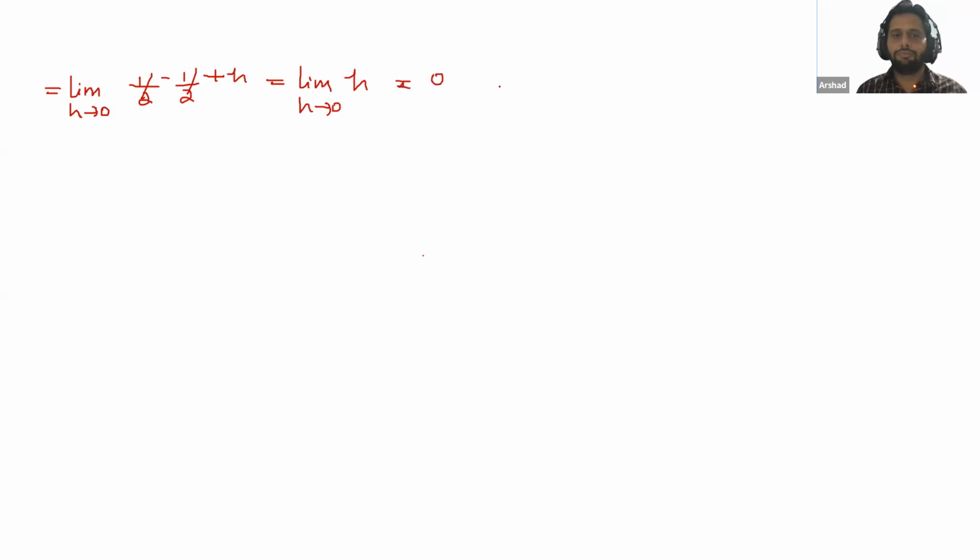Open this bracket. So you will get here limit h tends to 0, 1 by 2 minus 1 by 2 plus h. Okay, this will get cancelled out. So you will get what? Limit h tends to 0, h. Now put this limit. So you will get a 0. Okay, Atif. So answer should be 0.